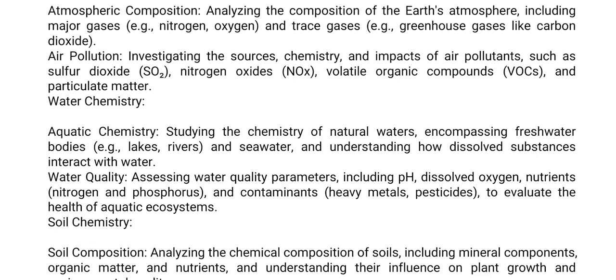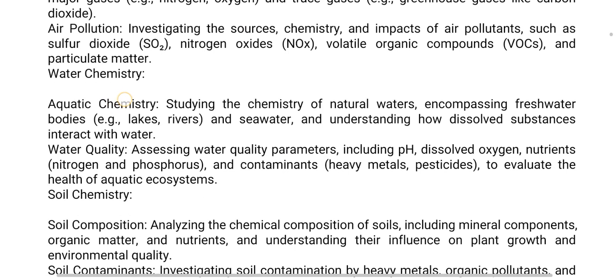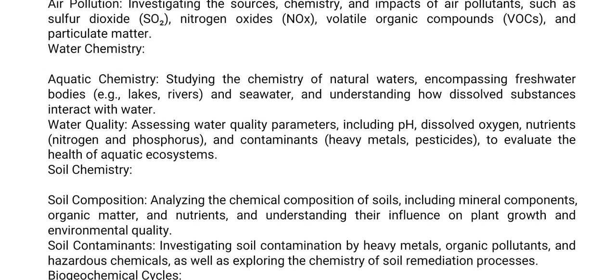Then, water chemistry. Aquatic chemistry. Studying the chemistry of natural waters, encompassing freshwater bodies and seawater, and understanding how dissolved substances interact with water. And water quality. Assessing water quality parameters, including pH, dissolved oxygen, nutrients, and contaminants, to evaluate the health of aquatic ecosystems.